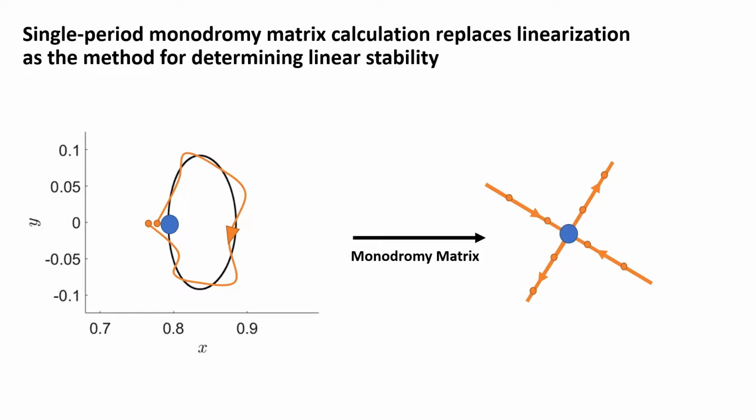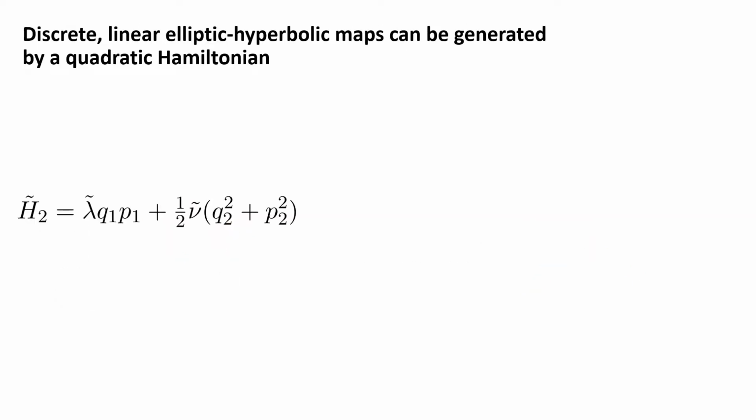So let's say that our monodromy matrix is a linear elliptic-hyperbolic map. Elliptic-hyperbolic fixed points are the discrete equivalent of saddle-center points, and it turns out that the monodromy matrices about the BCP and ER3BP Lagrange manifolds are both of this form. It also turns out that a quadratic Hamiltonian can be associated with the elliptic-hyperbolic point using the following procedure.